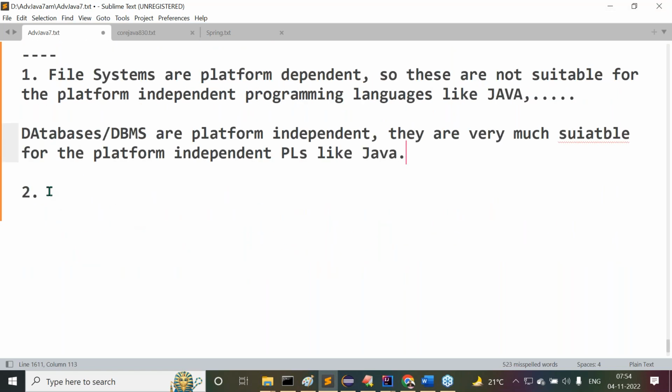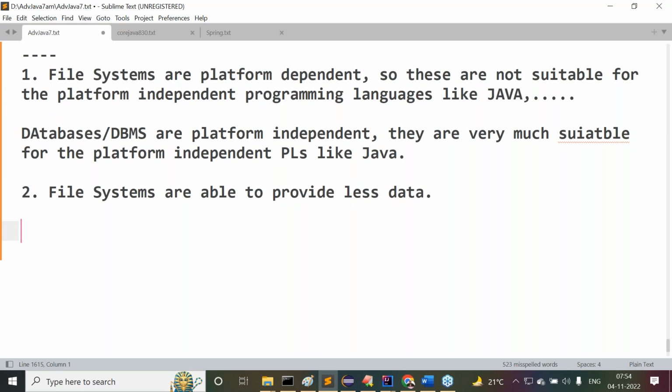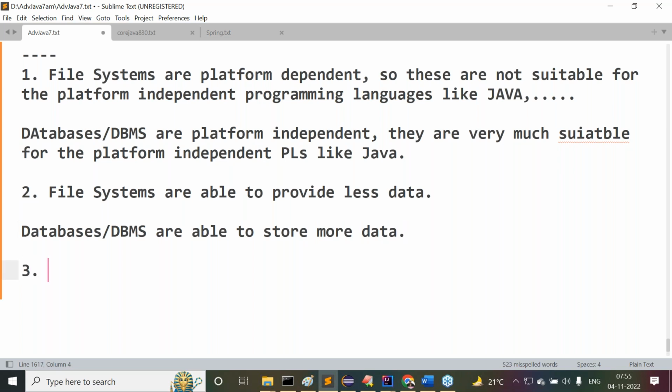Now the second point: file systems are able to provide less data, less accommodation, less storage, whereas databases or database management systems are able to store more data.